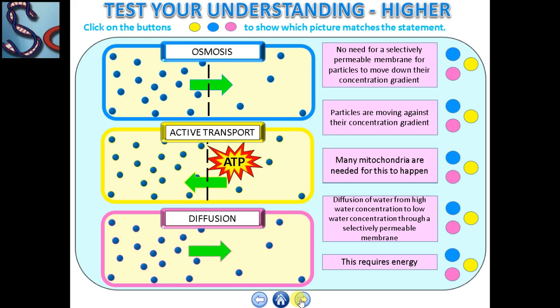Next is: many mitochondria are needed for this to happen. Next is: diffusion of water from higher water concentration to lower water concentration through a selectively permeable membrane. And last is: this requires energy. Write your answers and then share with your teacher.